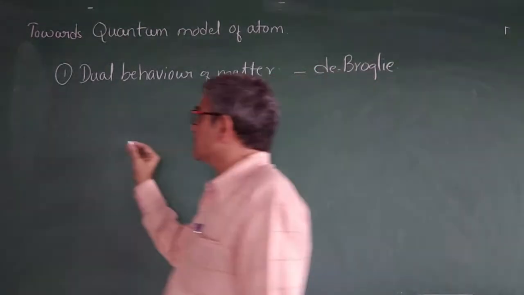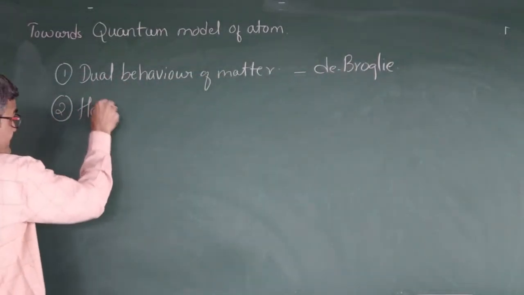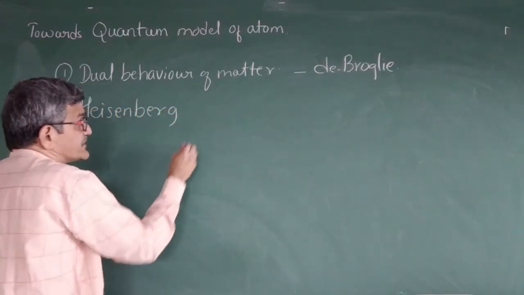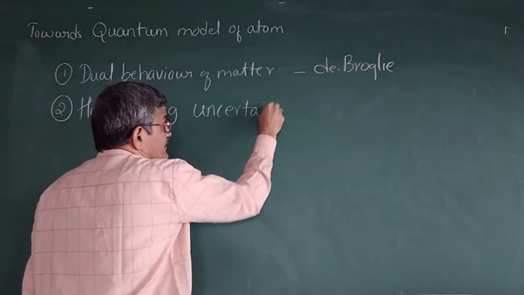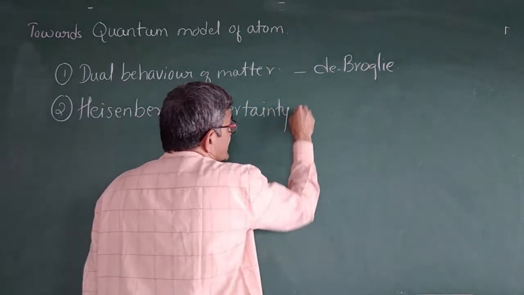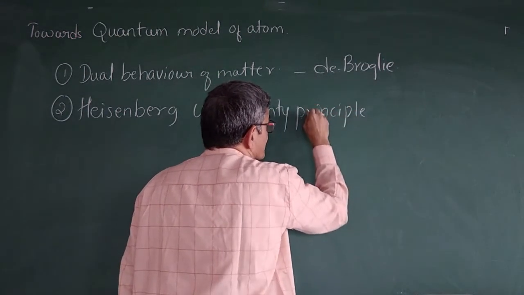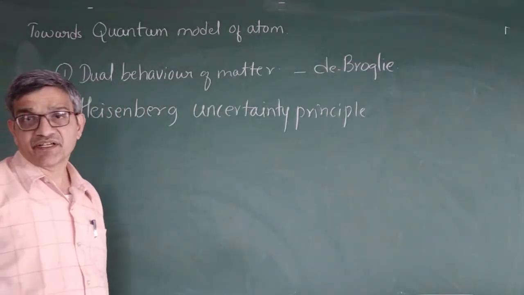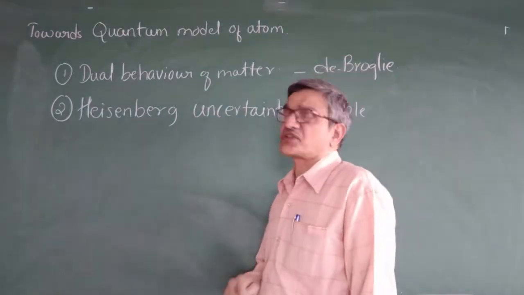Then the second concept was the Heisenberg uncertainty principle. This is also for a microscopic object.